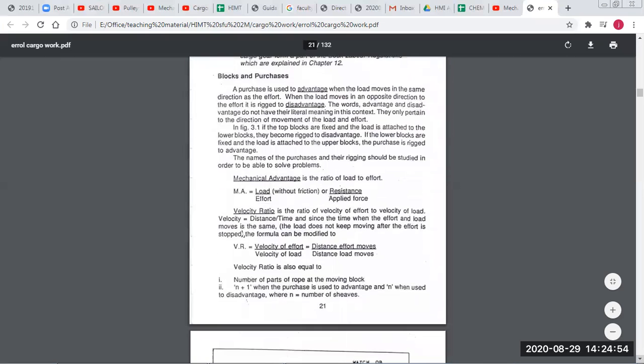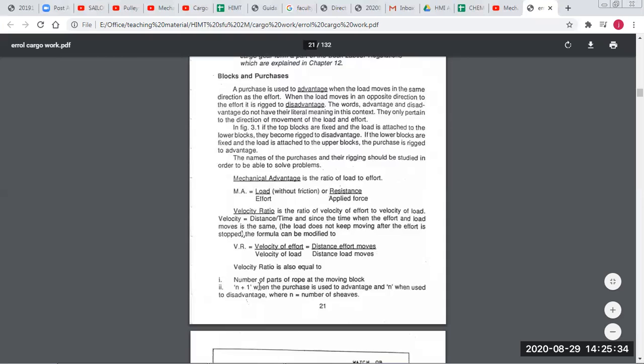So if there is no friction, there is 100% efficiency, and mechanical advantage is equal to load upon effort. And if there is friction, then mechanical advantage is equal to resistance upon the applied force. Then velocity ratio is the ratio of velocity of effort upon velocity of load. So distance upon time, since time will be the same. So the distance the effort moves upon the distance the load moves. That is velocity ratio.